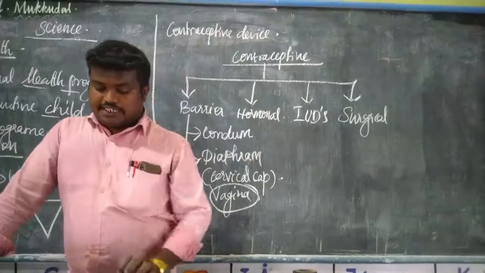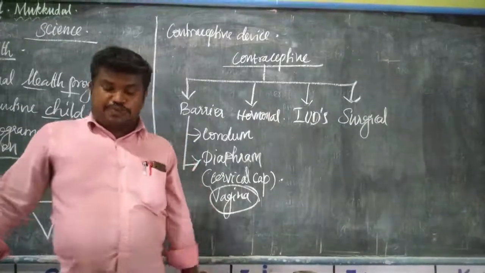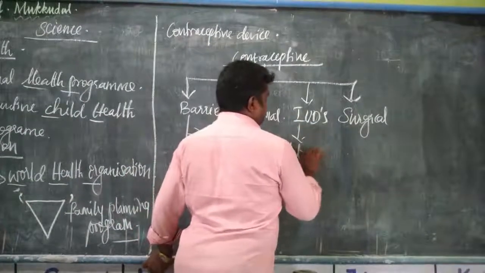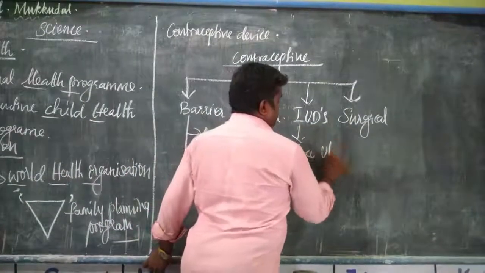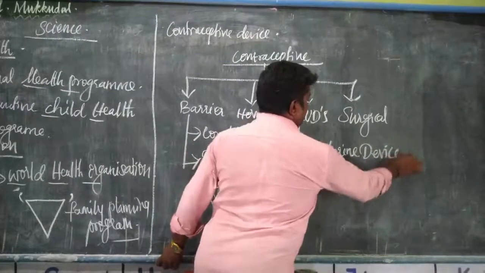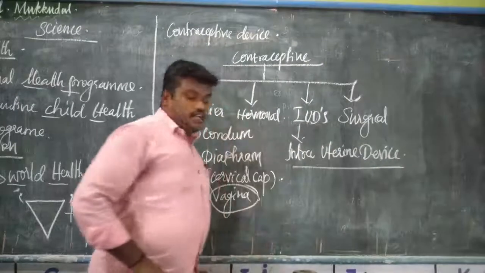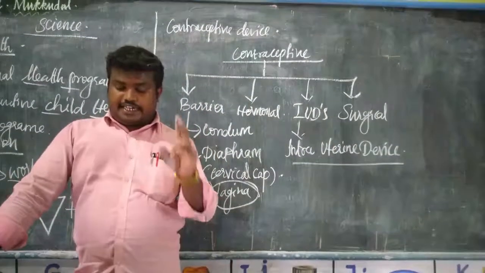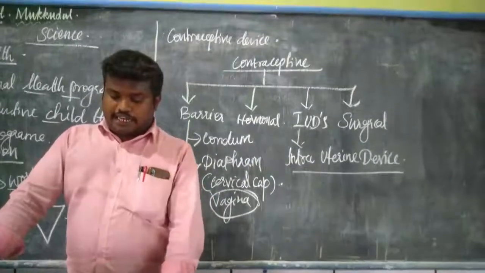Then IUDs. IUDs means intrauterine device. Okay, intrauterine device. So here two synthetic devices are used, commonly in India.